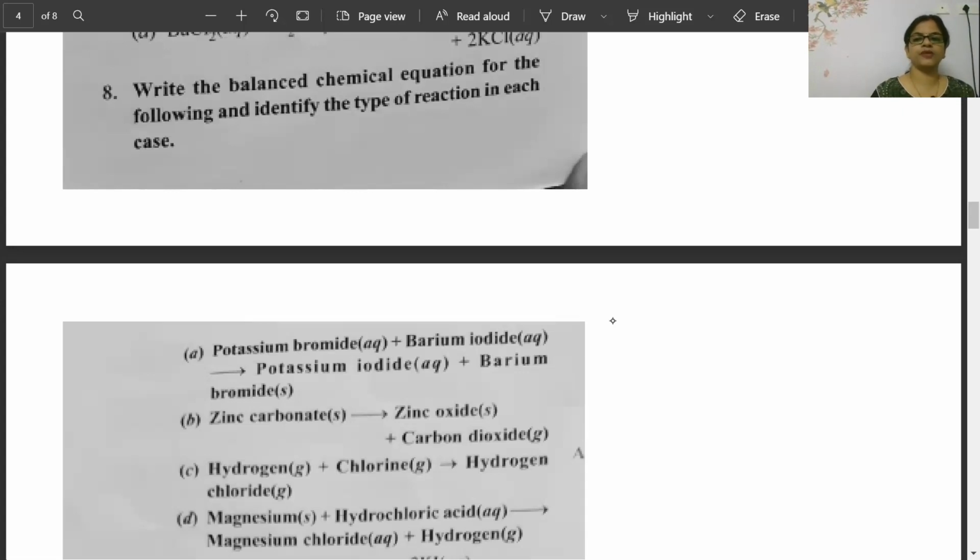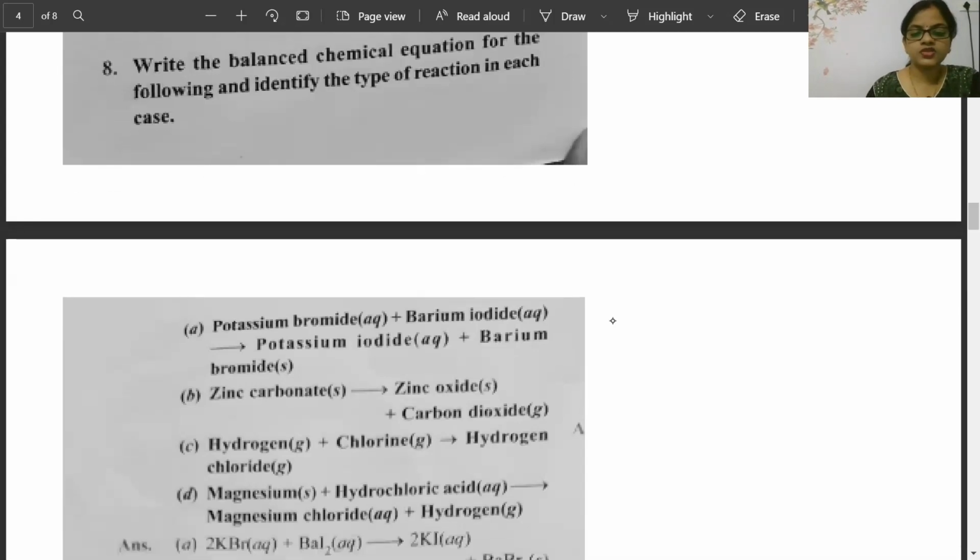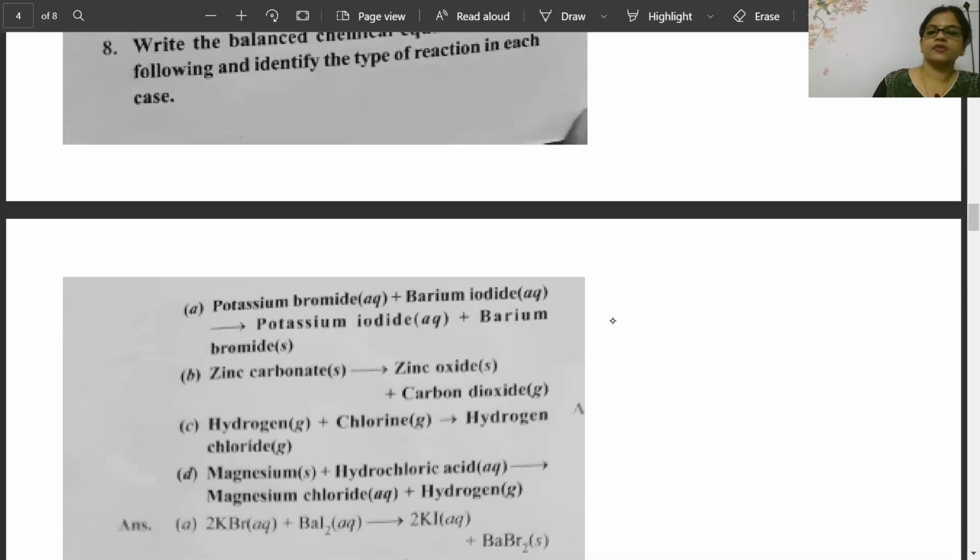Okay, also 2KBr. That is what, beta. Both need to be changed. One will not be. Okay, Bhumi gave the answer, 2KBr plus BaI2. That is 2 atoms of potassium bromide. Then barium iodide will be as it is. Then 2 atoms of potassium iodide plus barium bromide. Correct. BaBr2. So now look here. I'll show you the solution here. First one, it's correct only.